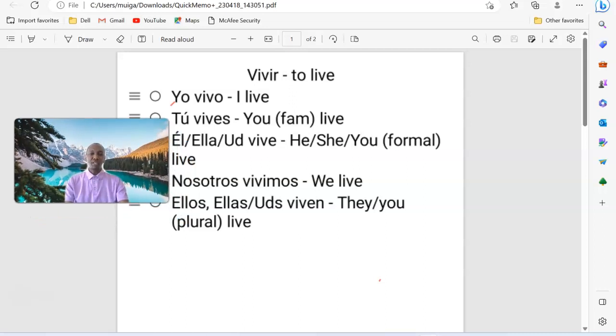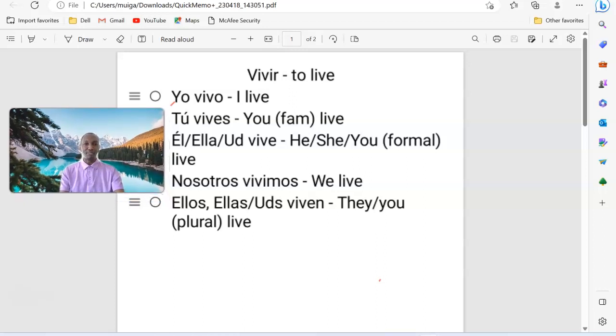And like I promised, today I've taken a specific verb ending in IR and I'm going to conjugate it, break it down. So this is a follow-up from my previous lesson, which was intro to IR verbs. Today I've taken a specific verb and broken it down, which in Spanish, breaking a verb down and plugging in the endings is called conjugating.